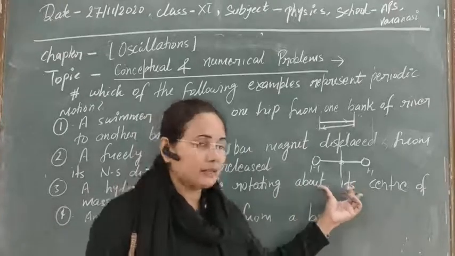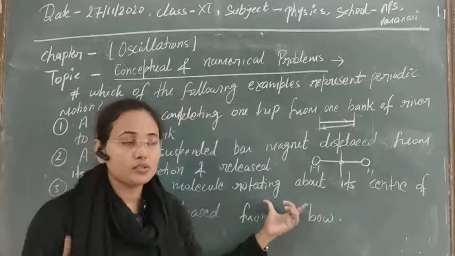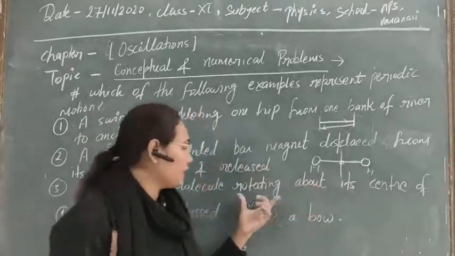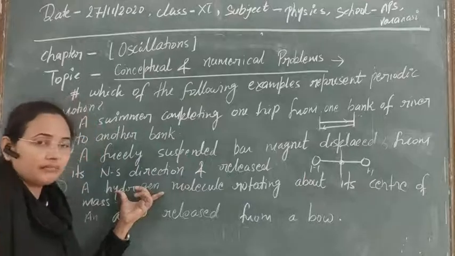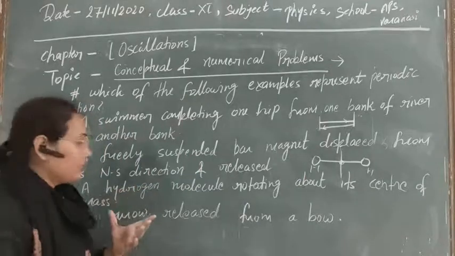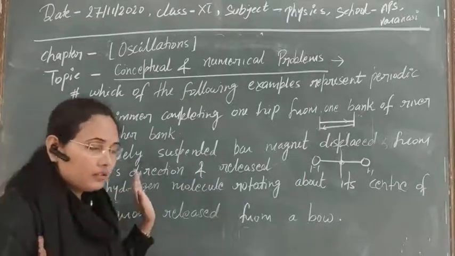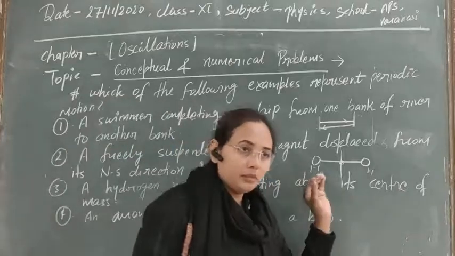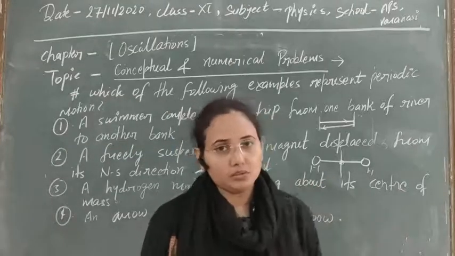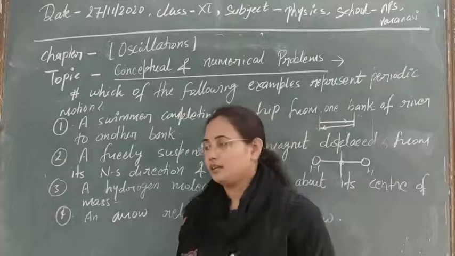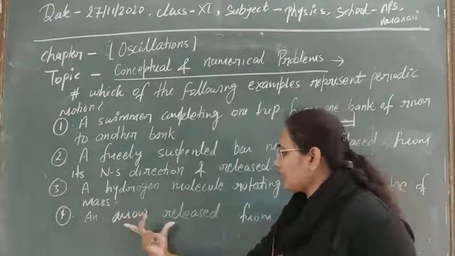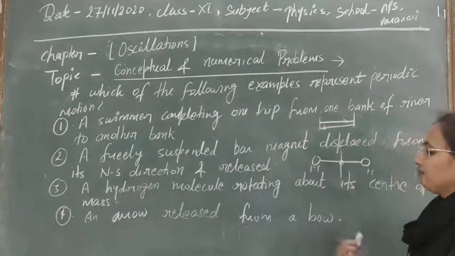So yes, this type of system, diatomic molecules, these are also dipoles. If you are talking about dipoles, if they are rotating, they possess periodic motion, not simple harmonic motion, periodic motion. Okay? The next question is that an arrow released from above.